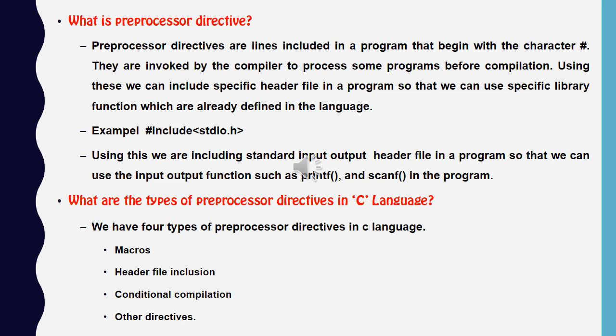What are the types of preprocessor directives in C language? We have four types of preprocessor directive in the language. Number one, macro. Number two, header file inclusion, like I have given the example in the last question. Number three, conditional compilation. Number four, other directives. We will discuss them in detail in later videos so that you can understand the working of preprocessor directives very well.